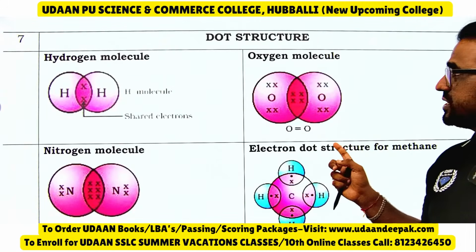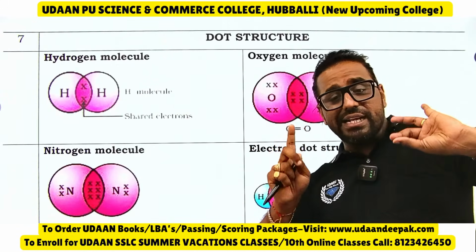Then electron dot structure. Everyone must practice electron dot structures.